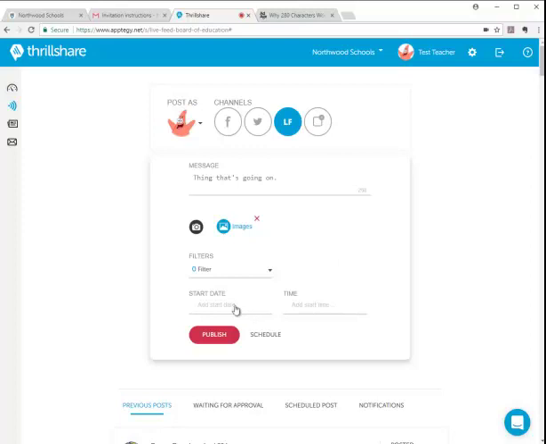You can also future schedule your stuff. If you want to go ahead and add a start date and a start time, you would see this after you click the schedule button. Notice it goes away. I click schedule, they come back. So if you don't want your start date and your start time for this particular post to start until like 6 p.m. tonight, you would go ahead and put that date and time in there. But if it's an important post, people are going to see it anyway. Just go ahead and hit publish. I'm not going to do that because this is a fake post, but if I were ready to go, this is all I would need to do.